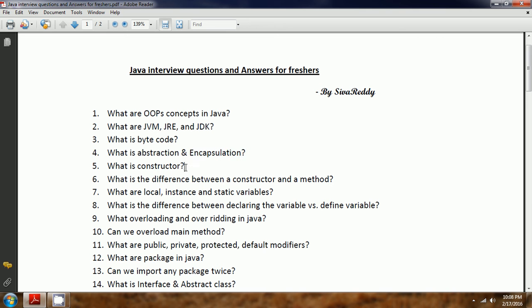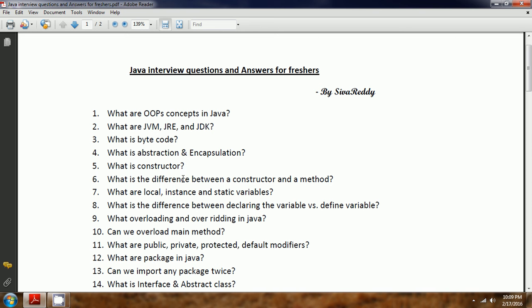What is a constructor? A constructor is a special type of method which is used to initialize objects. That means whenever you are creating an object and you want to initialize it with a few properties or default values, you are going to provide the constructor. If you don't create any constructor in your class, then by default JVM will create a default constructor. But if you create any constructor in your class, then it is your responsibility to initialize it with the proper values while creating the object.